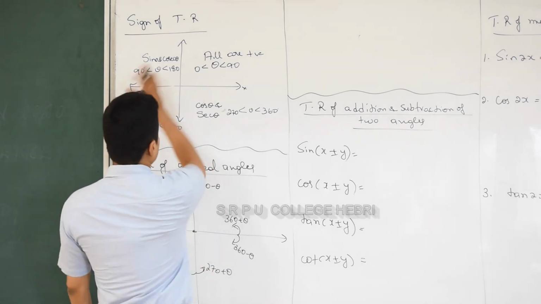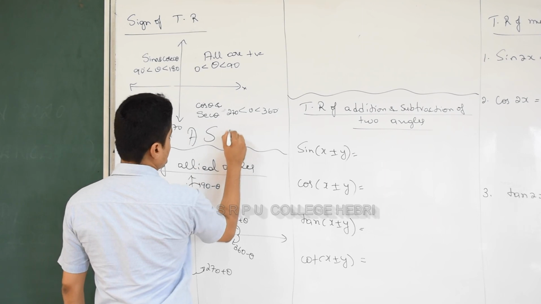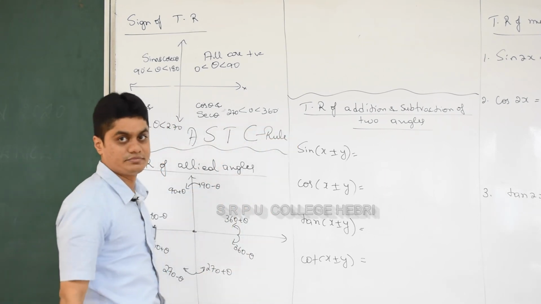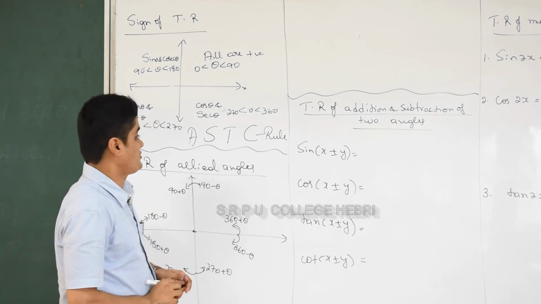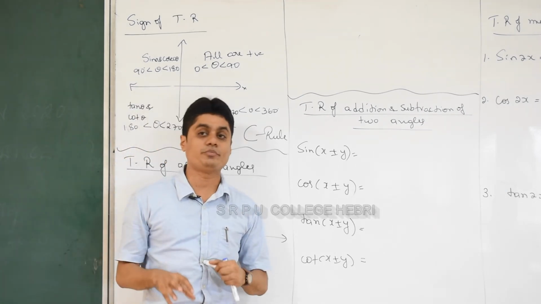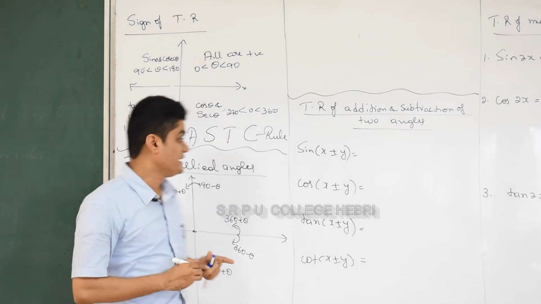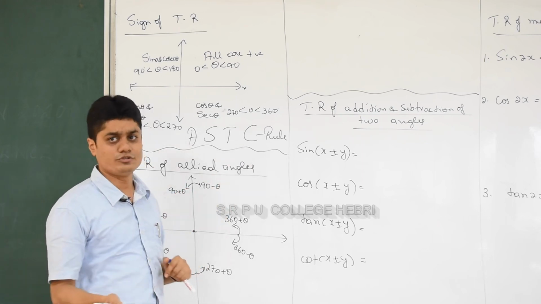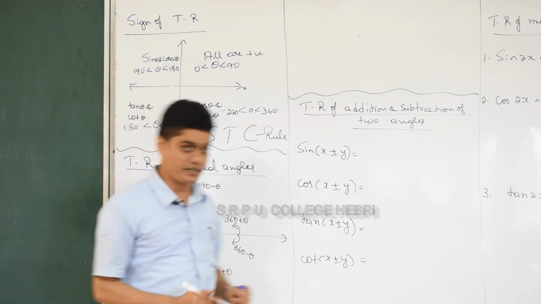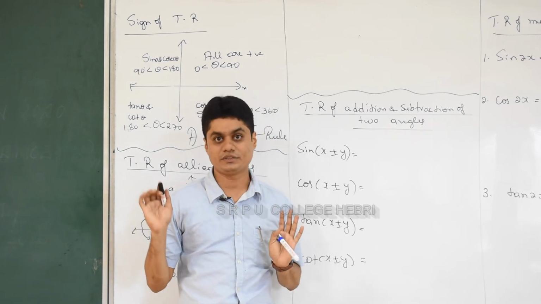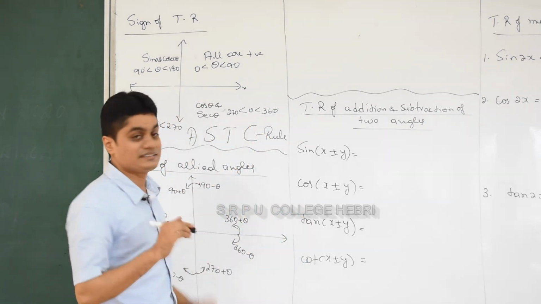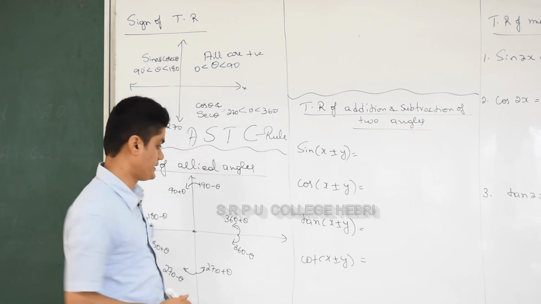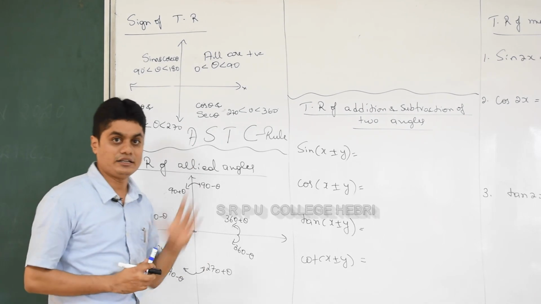Consider the first letters: A, S, T, C. This is one shortcut method to remember. You already studied this, maybe in 10th standard also. So the ASTC rule, all sine tan cos, is used to remember the sign of trigonometric ratios in different quadrants. Remember that. It is one shortcut method to remember the sign of trigonometric ratios in different quadrants. I hope you recall it now.